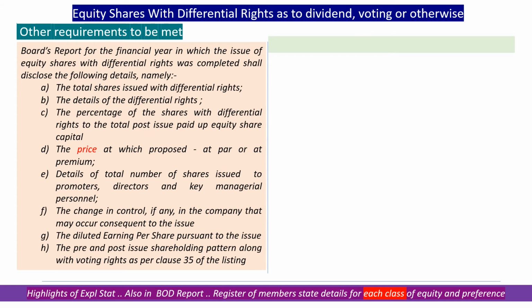If we can be specific: the total shares, details of differential rights, percentage of differential rights, price at which it is issued, shares issued to promoters, change in the control, diluted earnings, pre and post issue shareholding pattern. These are all appearing in the explanatory statement. Whatever is indicated to the shareholders should also form a part of the board of directors report for the financial year as a proceeding.